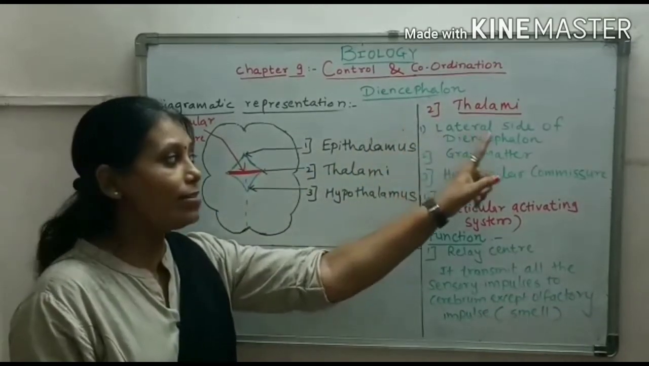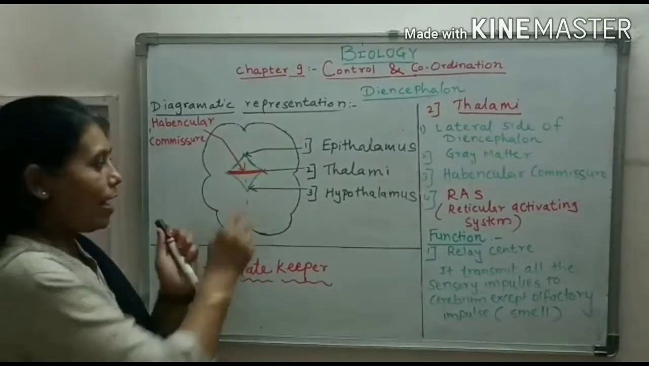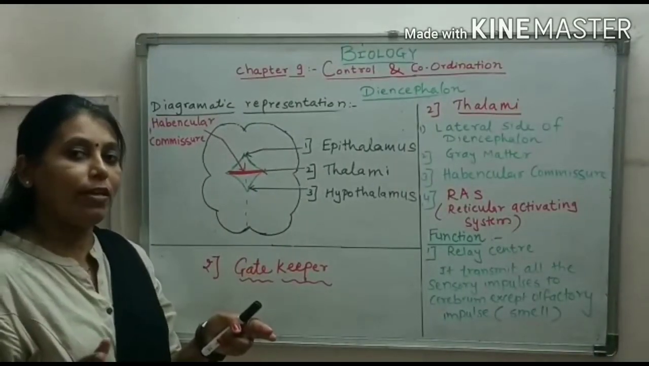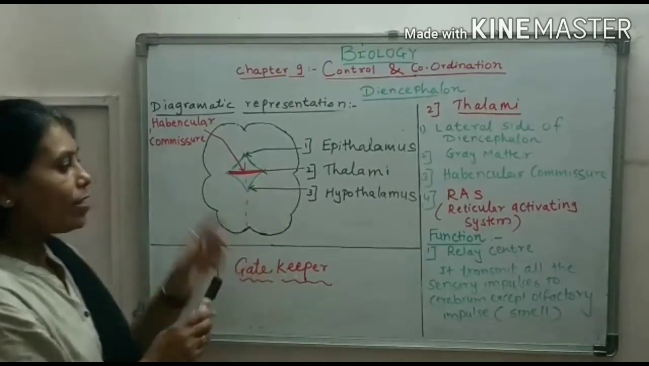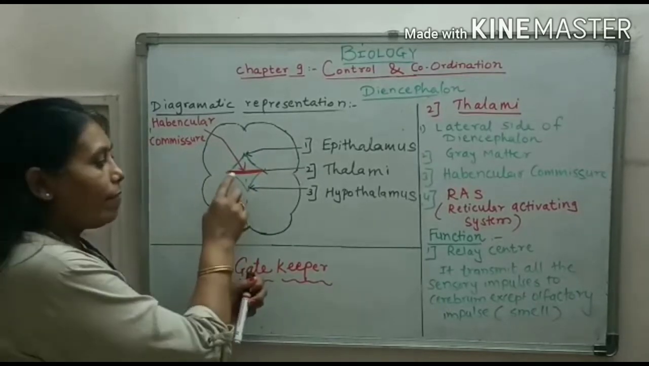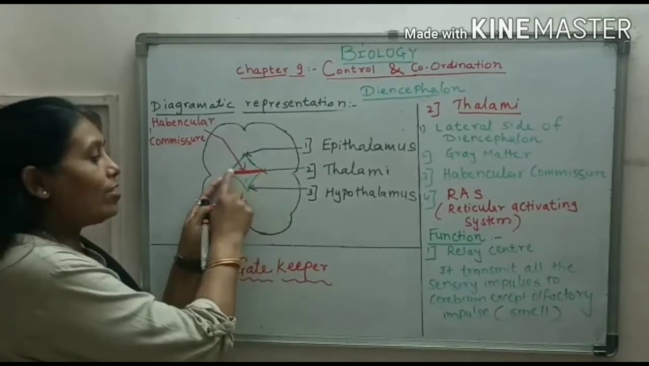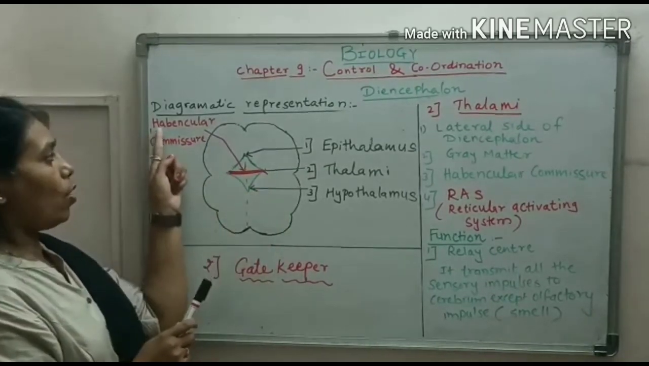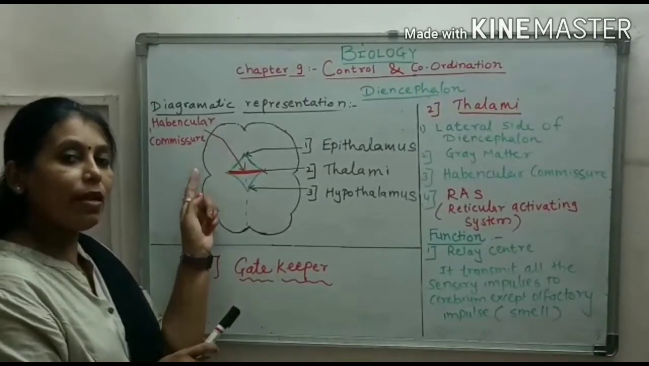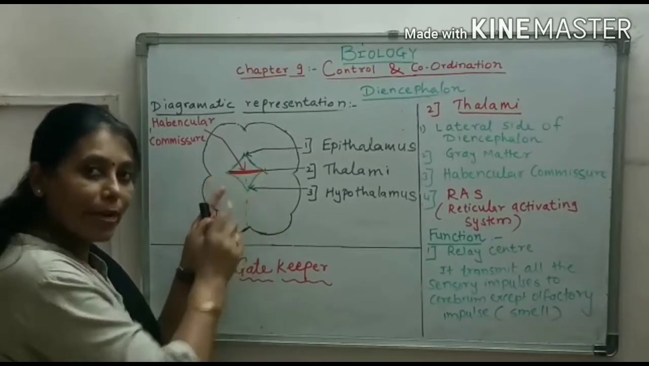The thalamus is the lateral side of the diencephalon. This diamond shaped structure is the diencephalon, and these two parts, the lateral walls of the diencephalon, are the thalami. These two thalami are connected by a red colored line that we can see. This bridge-like structure is called the habenular commissure. Commissure means bridge. So the two thalami are connected by this bridge.